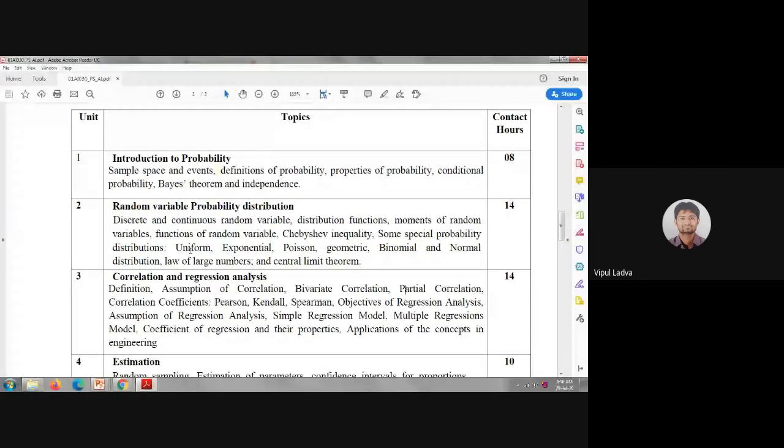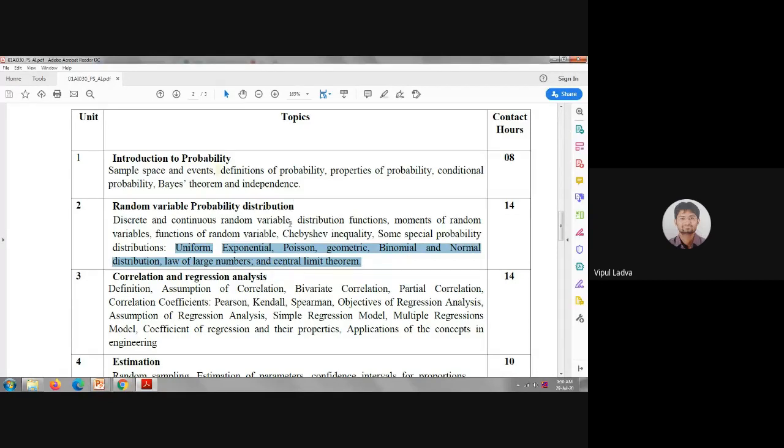Like uniform, exponential distribution, Poisson distribution, geometric distribution, then binomial distribution, normal distribution. All these are a list of special distributions. Binomial and Poisson are distributions for discrete random variables, and the rest are the distributions which we will apply to continuous random variables. So this is our second unit.